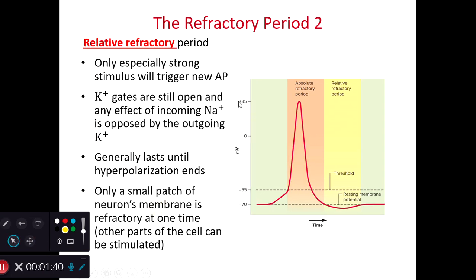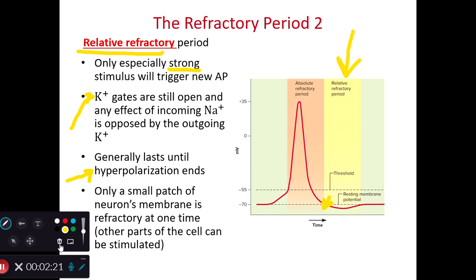We also have a relative refractory period. And as we look at the relative refractory period, this is a period of time when it's very difficult to initiate a new action potential, but we can initiate a new signal if we have an especially strong stimulus. During this period of time, some of the potassium voltage gated channels are still going to be open. Generally speaking, they tend to close right here, but there's still a few lingering potassium voltage gated channels that are going to be open. And as a rule of thumb, when we think of the relative refractory period, I want you to think of it as the period of hyperpolarization.